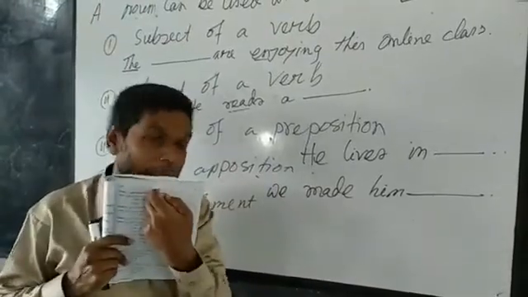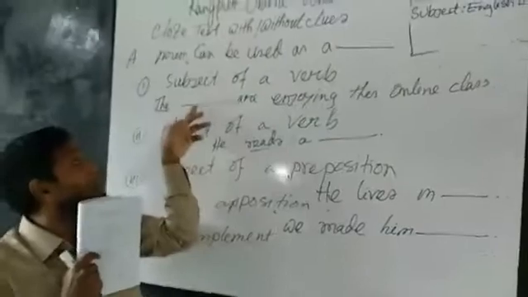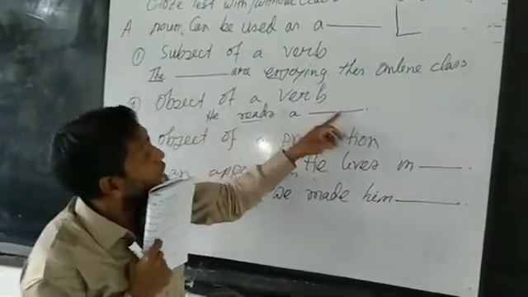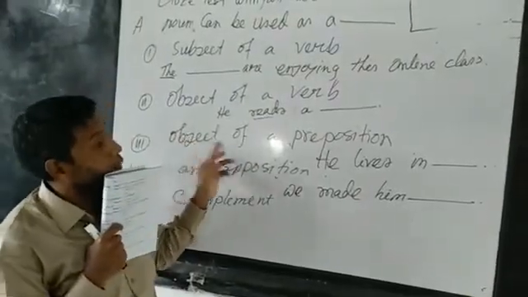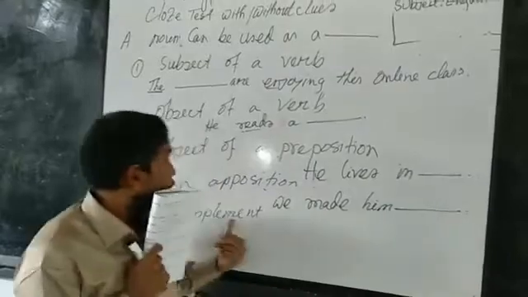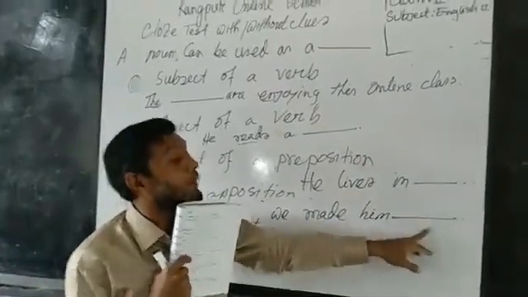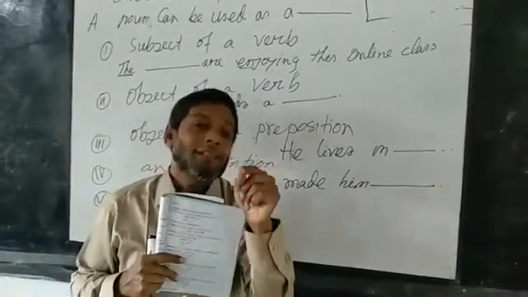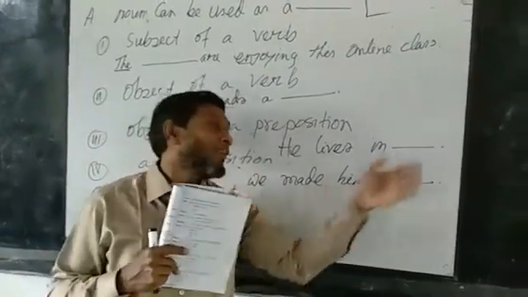In the context, if I see the dash or fill in the blanks in these five positions, the subject of a verb, object of a verb, object of a preposition, apposition, or complement, then we have to understand that I must use a noun in the gaps.